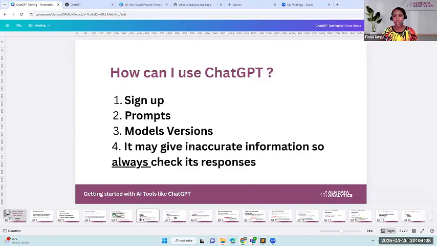And last but not the least, when you're working with AI tools like ChatGPT, I want you to always have at the back of your mind that it can give inaccurate information. So you must always check its responses.